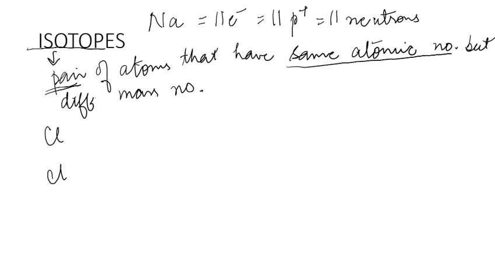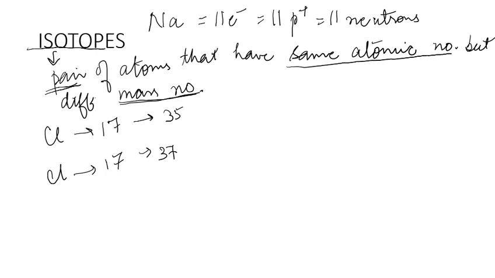Chlorine exists in two states. The atomic number for chlorine is 17, right? We all know that. But for one chlorine, the mass number, means the number of nucleons, as we have already discussed in the previous slide, is different. For one, it is 35 and for the other, it is 37.